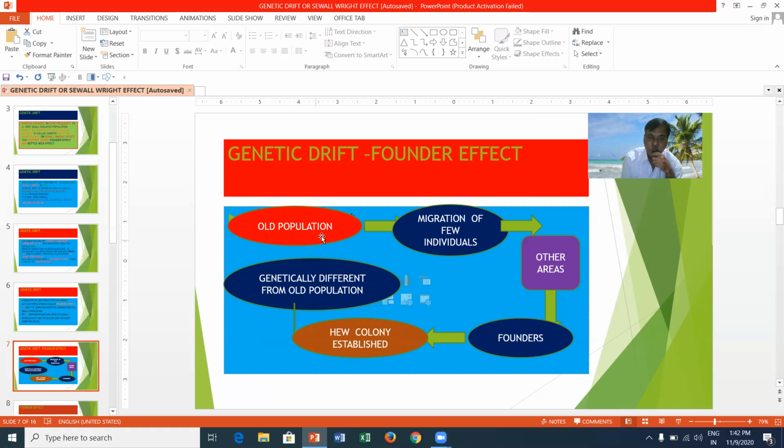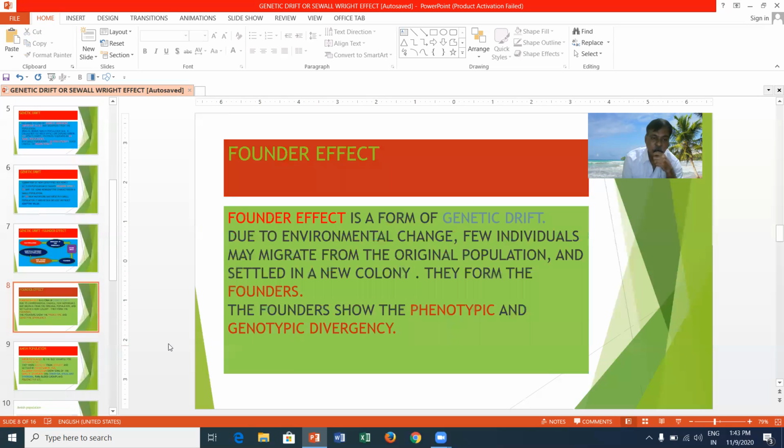Generally, from the original population, a small group of individuals may migrate due to environmental change, go to other areas, become founders and establish a new colony. These founders are genetically different from the original population.